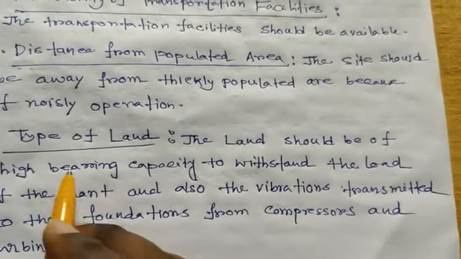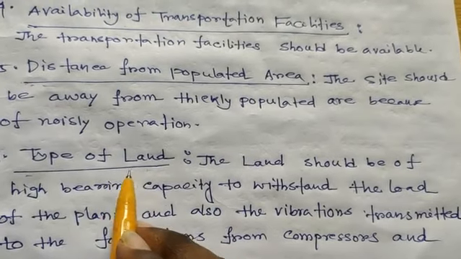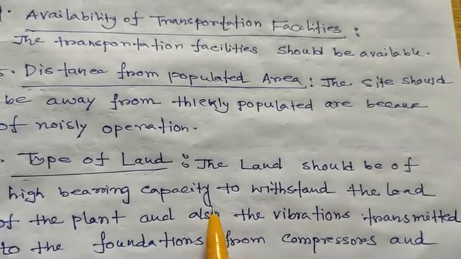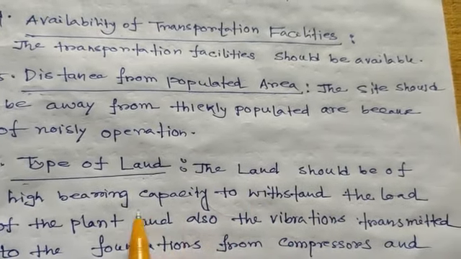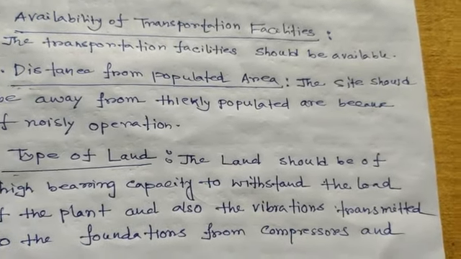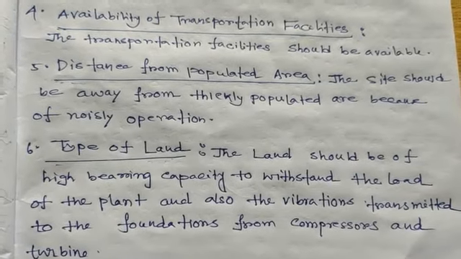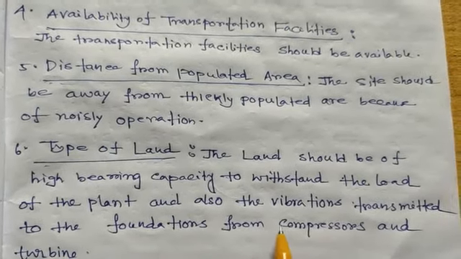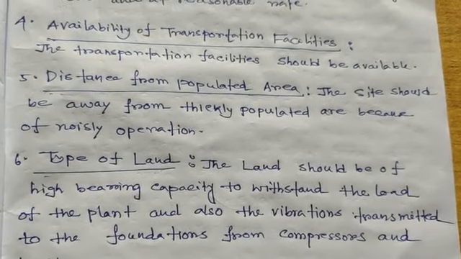The sixth point is type of land. The land should be of high bearing capacity to withstand the load. That means the land must be capable of bearing the weight of the plant and also the vibration transmitted to the foundation from the compressor and turbine.